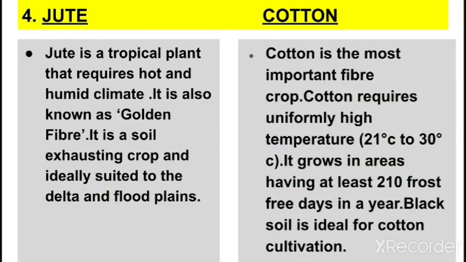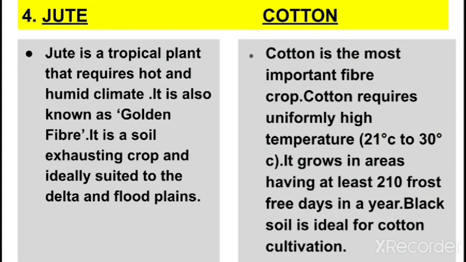Last differentiate is differentiate between jute and cotton. So in the jute you will write, jute is a tropical plant that requires high and humid climate. It is also known as golden fiber. It is a soil exhausting crop and ideally suited for delta and flood plains.